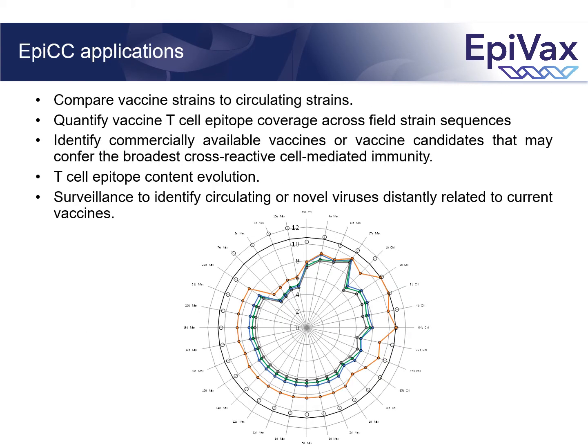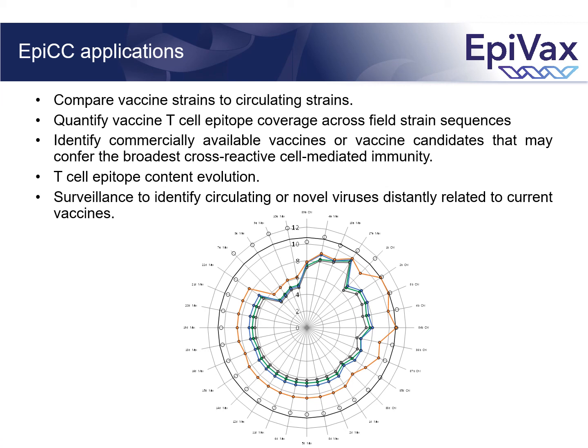In addition to the application presented today to identify commercial vaccines that might confer the broadest cross-reactive cell-mediated immunity across field strains, EpiC can also be applied to identify vaccine candidates with the highest T-cell epitope coverage for a given set of field strains.